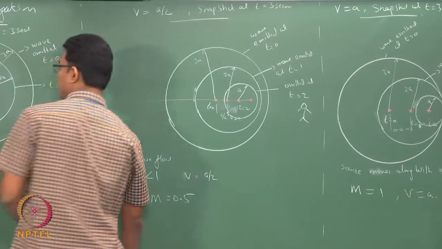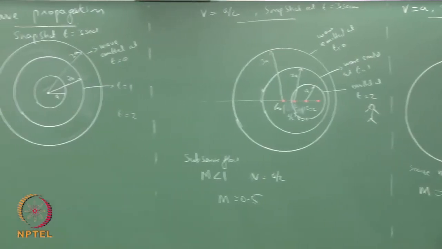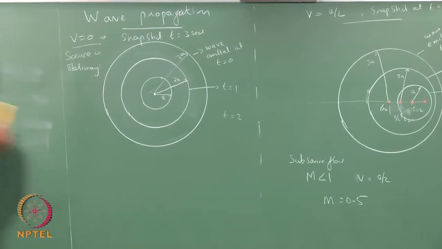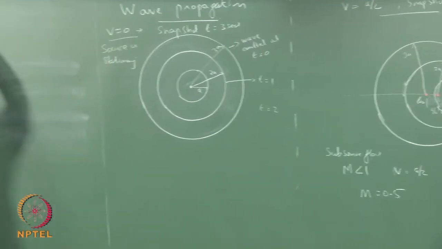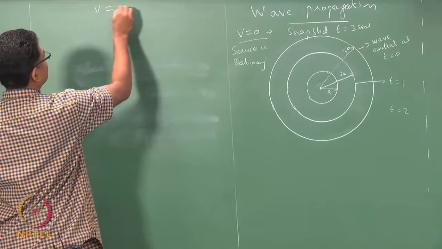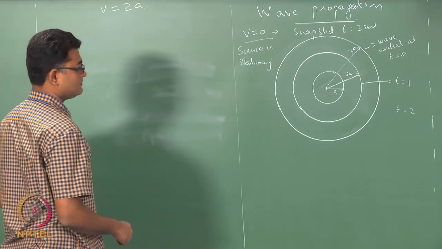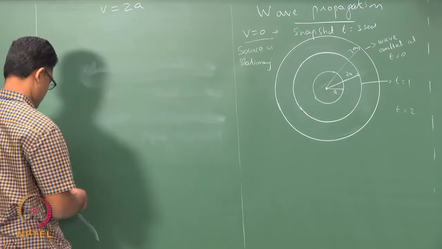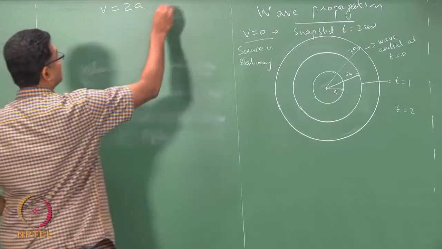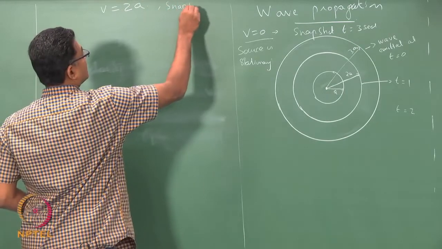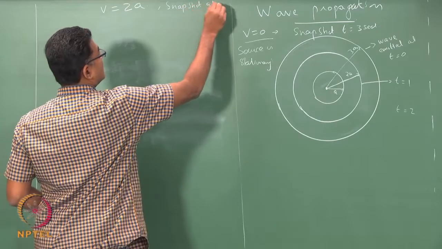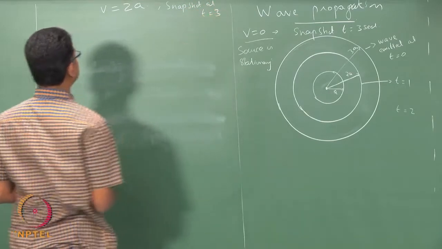Now, for the supersonic case, if my V is 2A, so again snapshot at t equals 3 seconds.